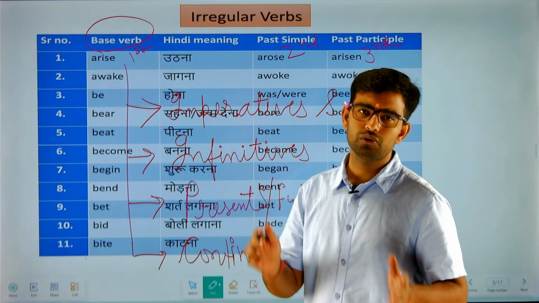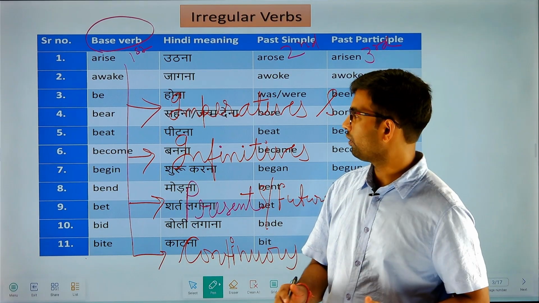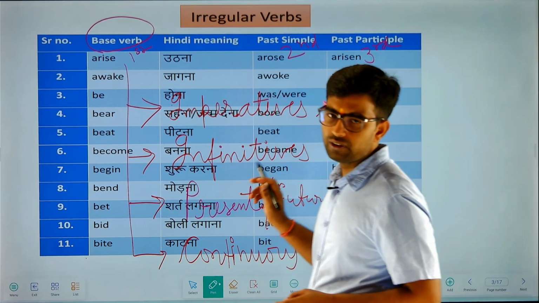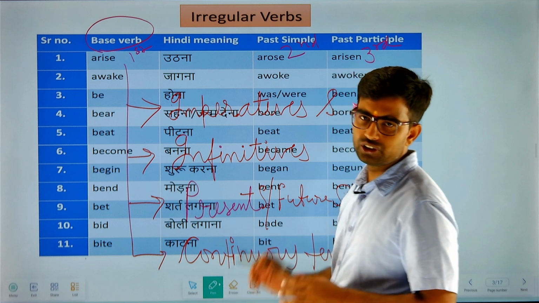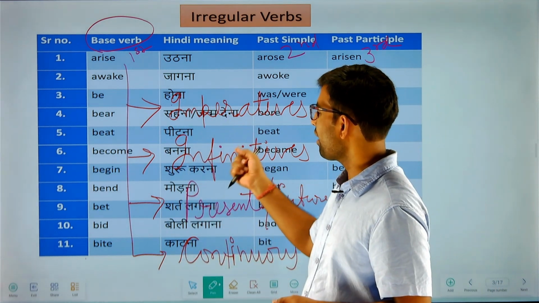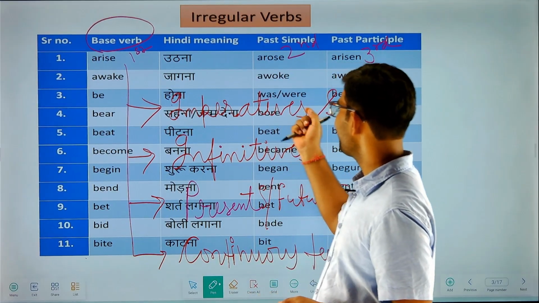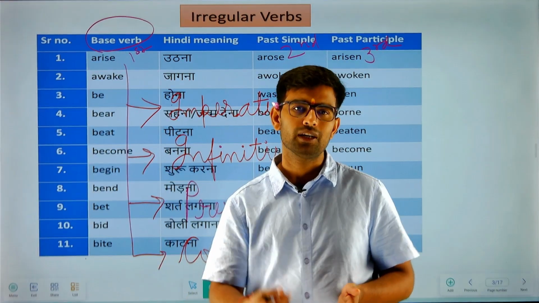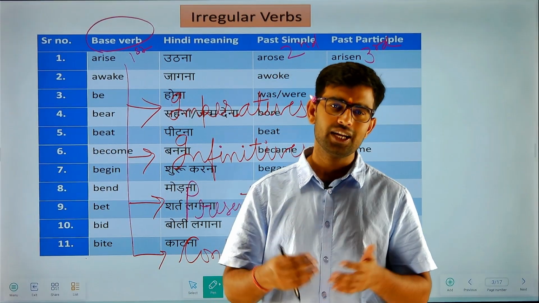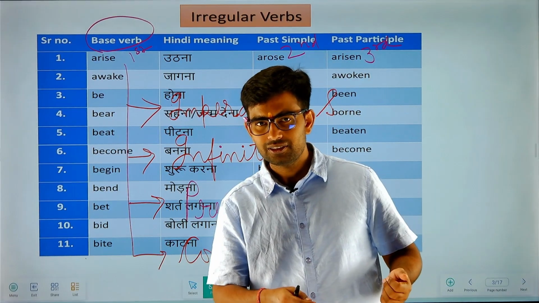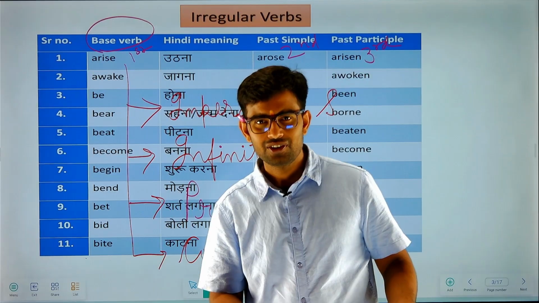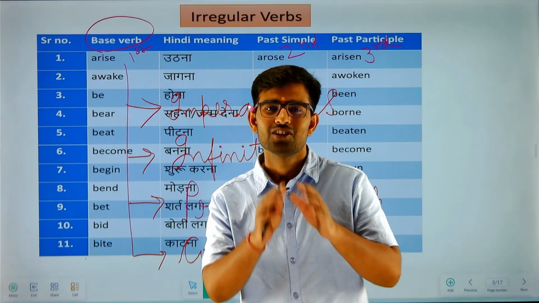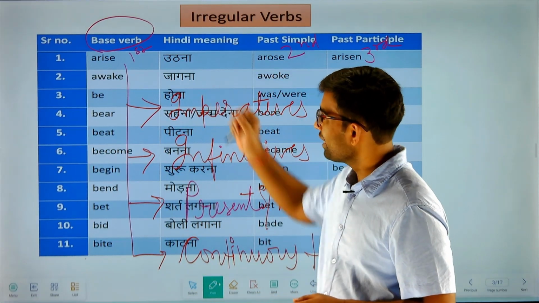So, kids, we do use the first form or the base form of the verb with imperative sentences, infinitives, present simple and future simple tense, and continuous tenses. Don't worry, I will discuss each and every terminology with you. So, first, imperative sentences. What are imperative sentences? Imperative sentences are the sentences where you give command, order, request, suggestion, etc. Example: let's play, let's go, sit down, come in, get up. In such kinds of sentences, we use the base form.